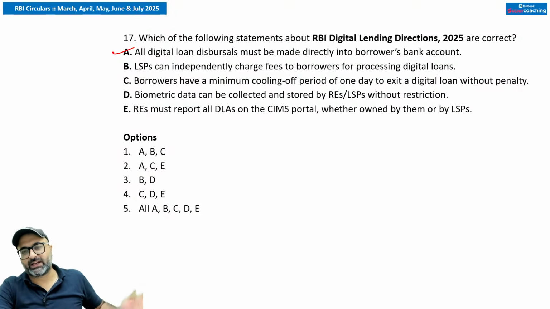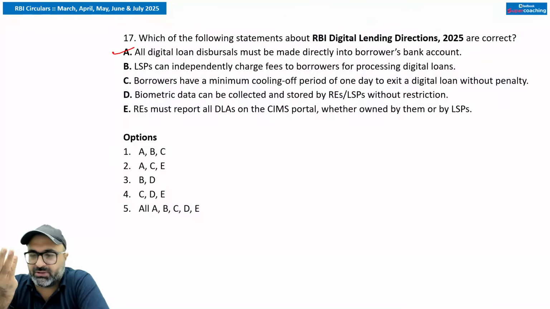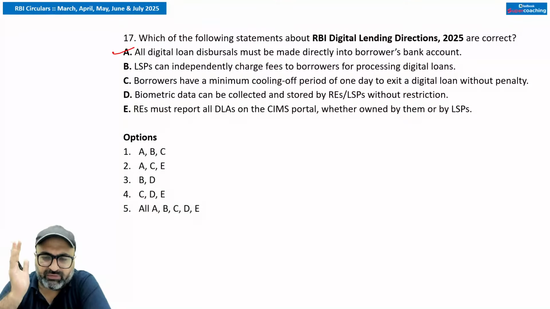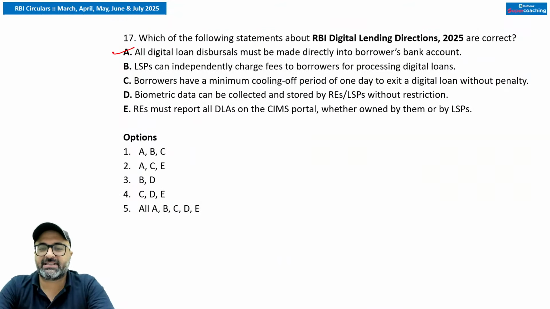Chalo, I'll help you. I'll give you the overall scenario. RBI has given the digital lending directions, and RBI encourages innovation while ensuring financial stability and protection of the depositor, because of which these guidelines have been introduced. RBI has issued guidelines under the RBI Act 1934, National Housing Bank Act 1987, Factoring Regulation Act 2011, Credit Information Act 2005. Then what is this LSP? So this is lending service provider.